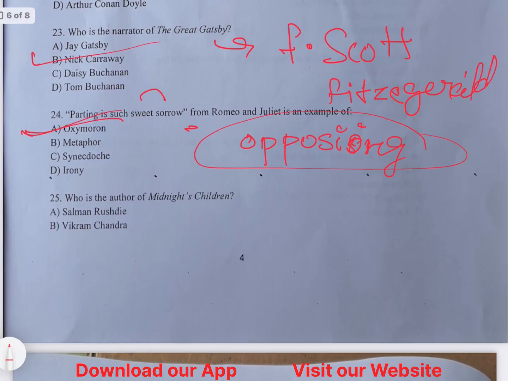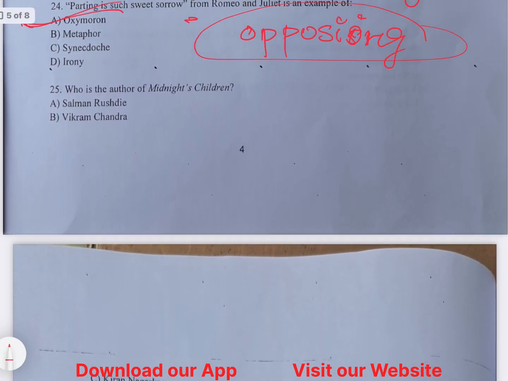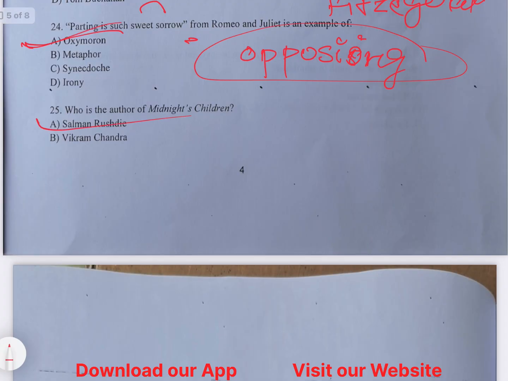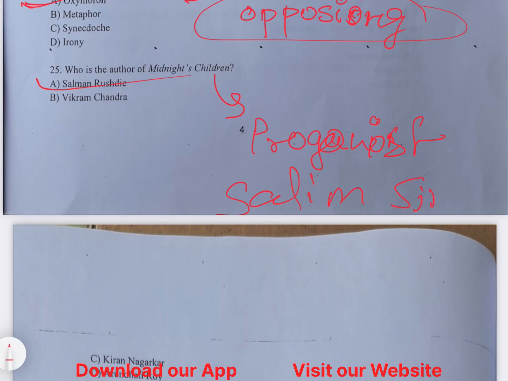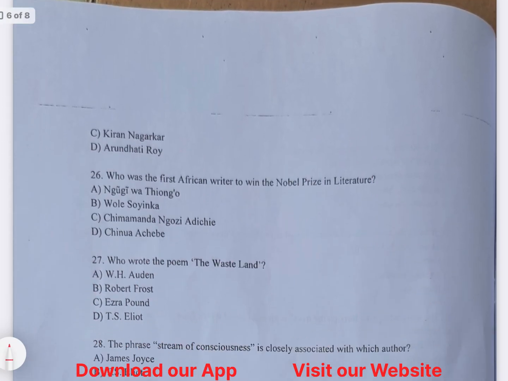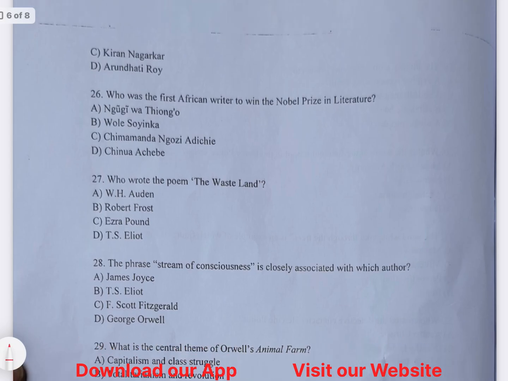Who is the author of Midnight's Children? It is so easy, we know that Salman Rushdie is the author of Midnight's Children. They also ask who is the protagonist of Midnight's Children. They ask this question as well. Okay, so the protagonist of Midnight's Children is Saleem Sinai. Okay, this is the protagonist.